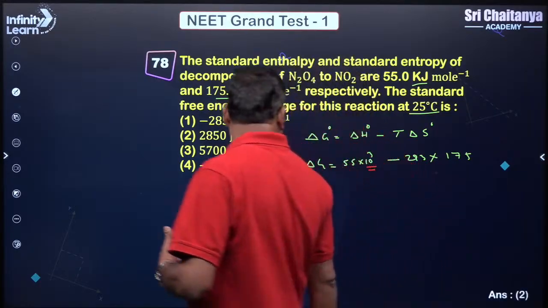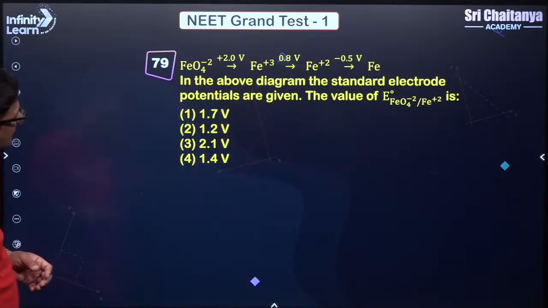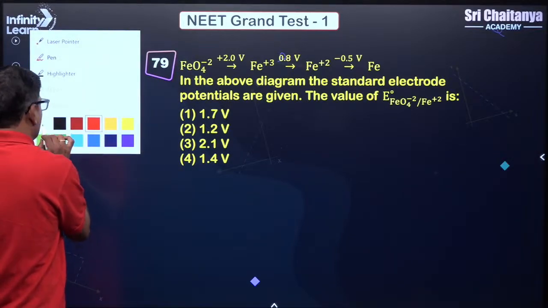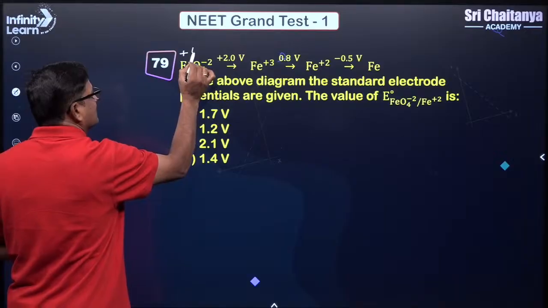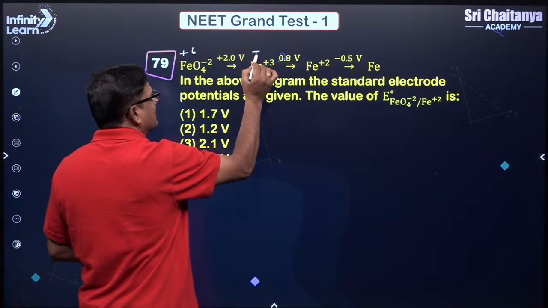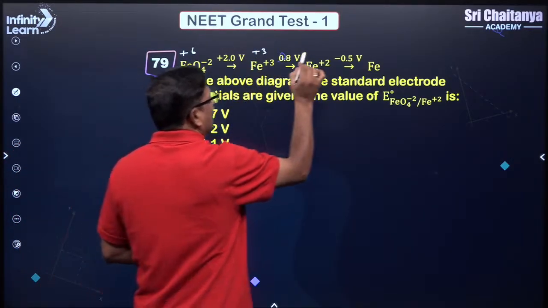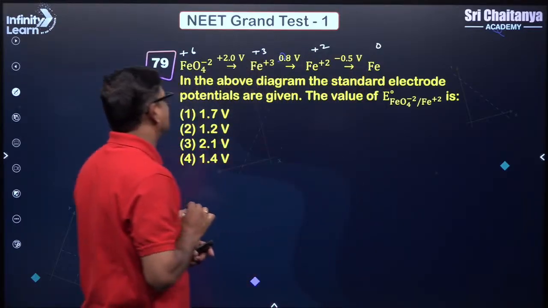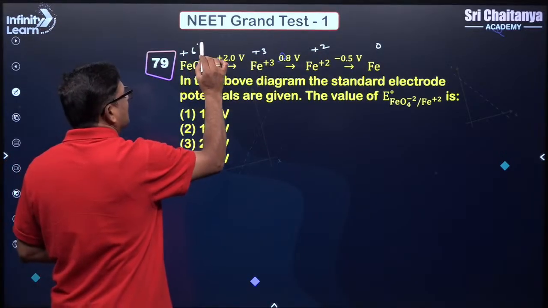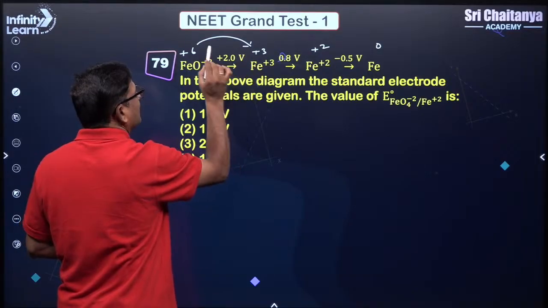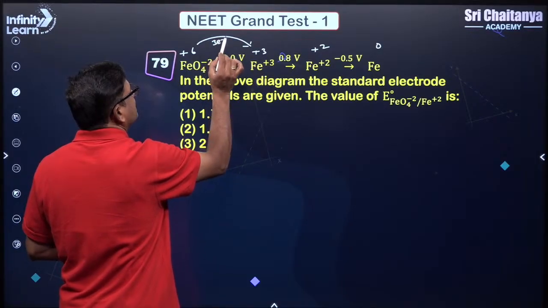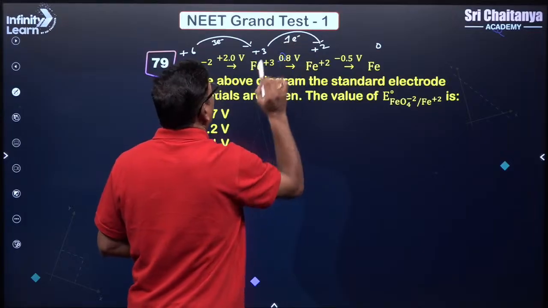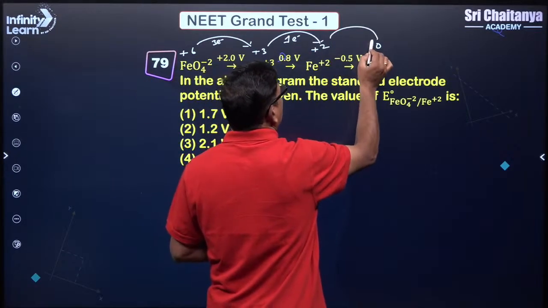Now you can see here a +6 oxidation state, a +3 oxidation state, a +2 oxidation state and a 0 oxidation state. To make +6 to +2 you need 3 moles of electrons. This one needs 1 electron, and here it is going to be 2 electrons.